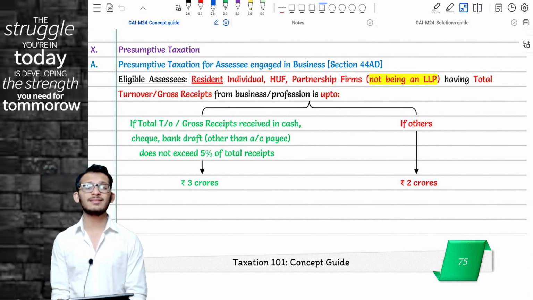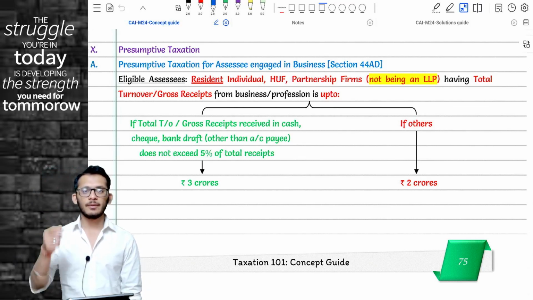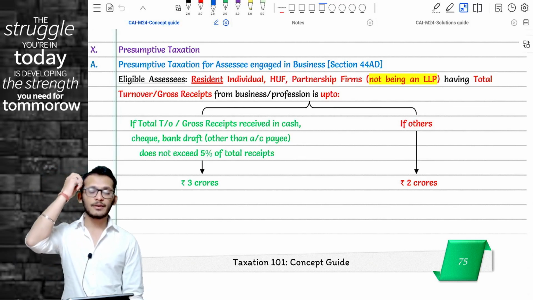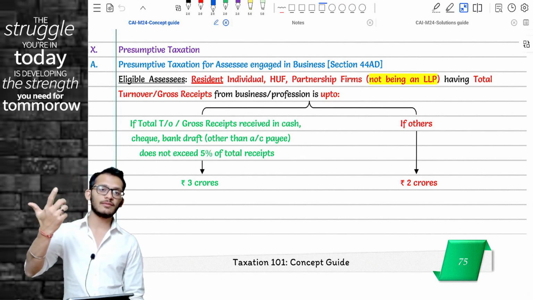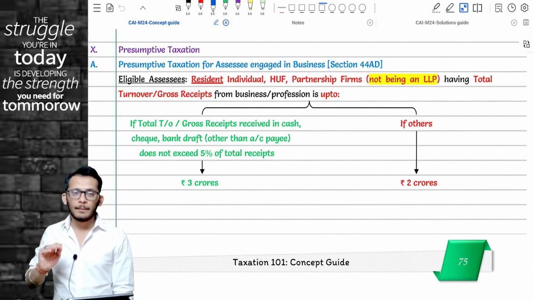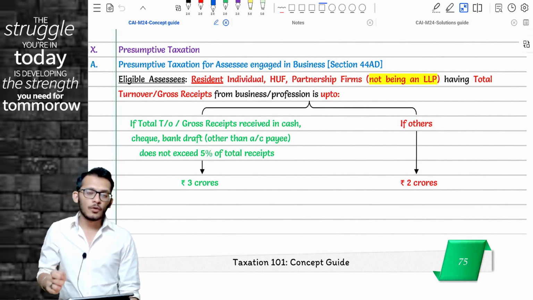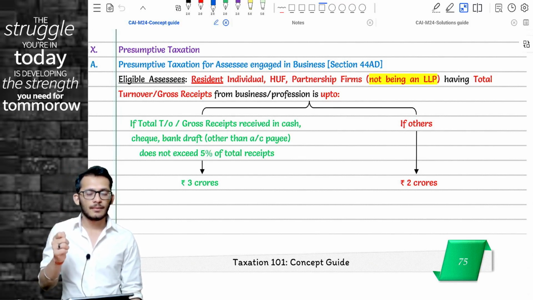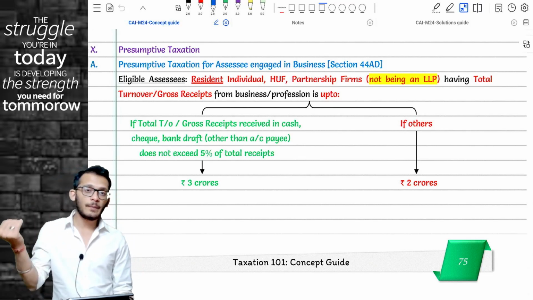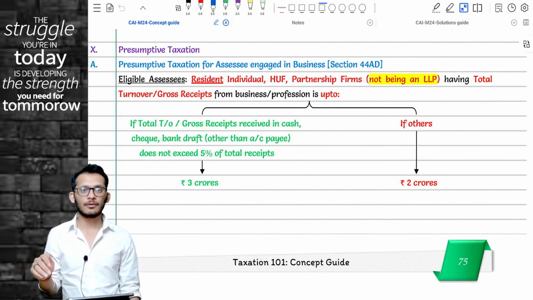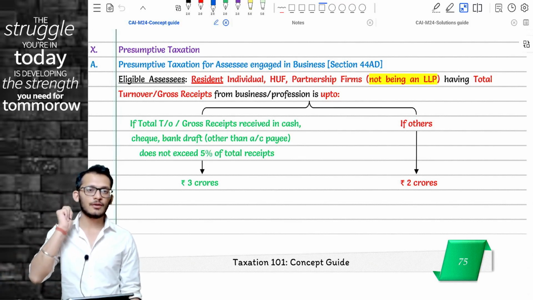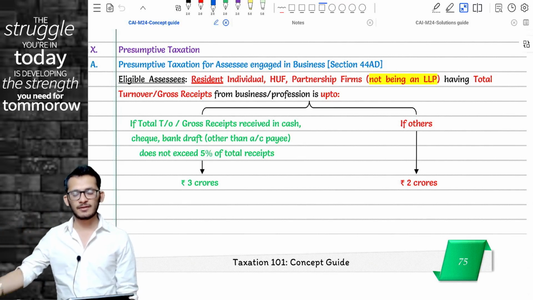We have already learned the same provision for tax audit. If you remember, the general rule for tax audit is that if your turnover is more than 1 crore, you need to get a tax audit done. But if it is found that most of your receipts and most of your payments are in permissible modes, then the 1 crore limit becomes 10 crores. Something similar to that, excluding the payment part, the receipts part is what is covered here.